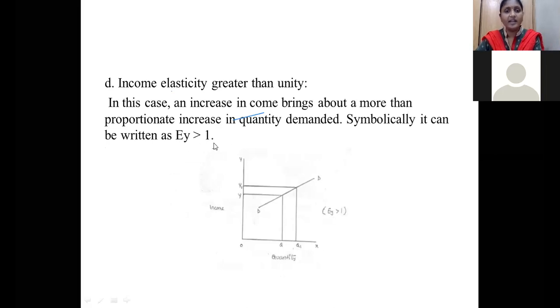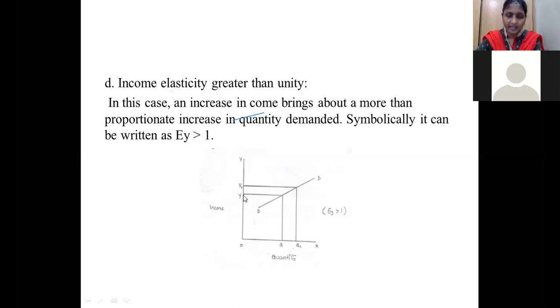Now it is greater than 1. So income elasticity greater than unity. So what is the thing here? An increase in the income brings about more than proportionate increase in the quantity demanded. My income has been increased only 10%, but the quantities I am demanding for the commodities increase by 20%. So my increase in the income is only 10%, but the quantity I am demanding is more than 10%. It is 20% or 25%. So this is called EY greater than 1.